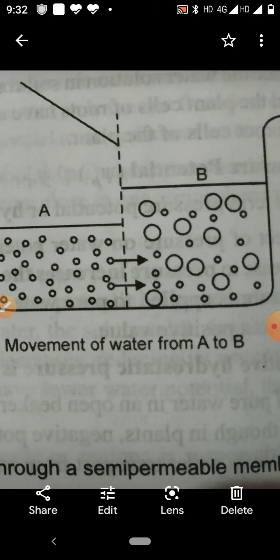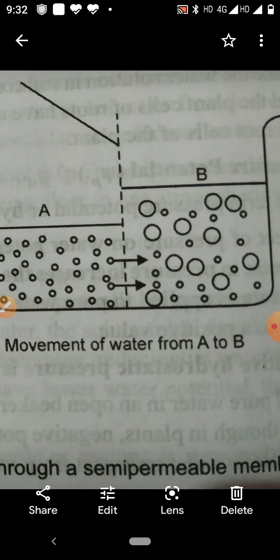There you can do the experiment of endosmosis. You take raisins, put them in water, and after 2-3 hours you will observe the raisins have swelled. Why have the raisins swelled? The reason is water molecules have diffused into the raisins, that is endosmosis. Endosmosis means inward movement of water from outside into the cell.